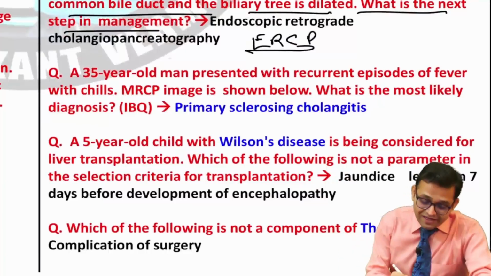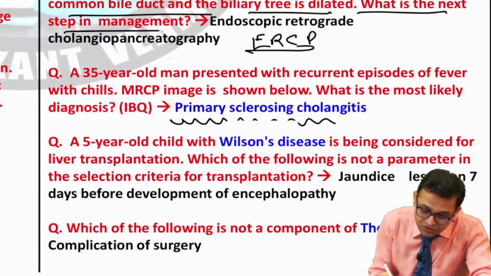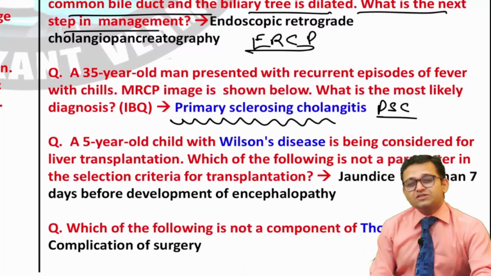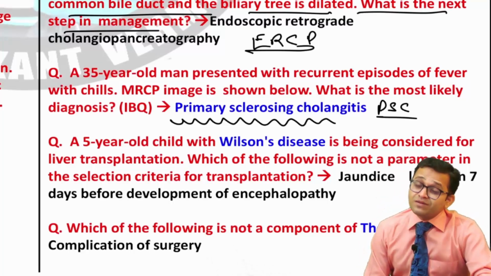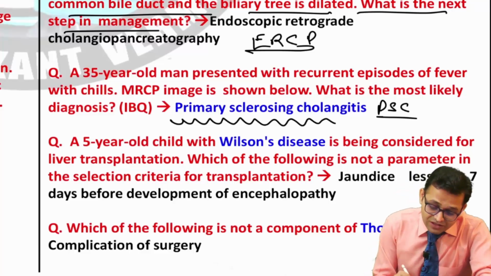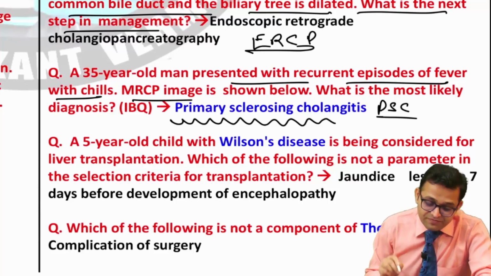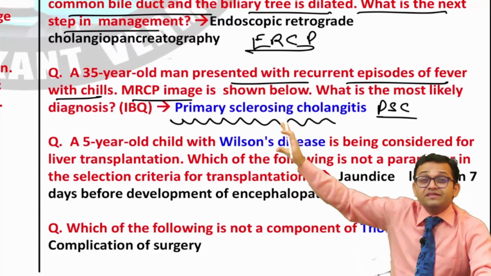Now can you see again, next question: the primary sclerosing cholangitis, the PSC. The cholangitis topic is also important. The bile and the liver topics are important. A 35-year-old man presented with recurrent episodes of fever and chills. An MRCP image-based question was given, and they asked about the diagnosis.